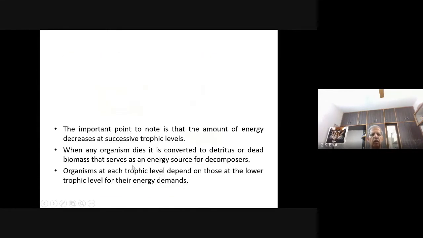The important point to note is that the amount of energy decreases at each successive trophic level. As you move from one trophic level to another, the amount of energy that is available gradually decreases. We are going to study that.